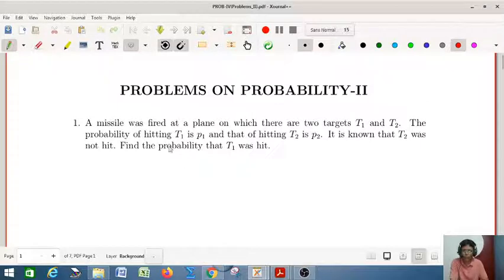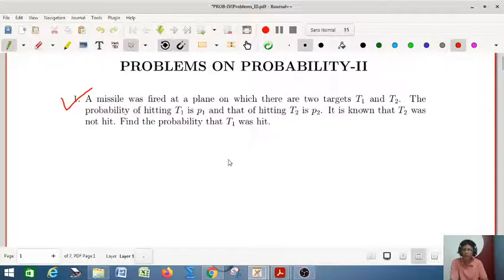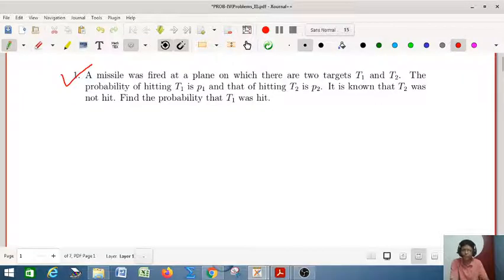So, this is problem 1. A missile was fired at a plane on which there are two targets T1 and T2. The probability of hitting T1 is P1 and that of hitting T2 is P2. It is known that T2 was not hit. Find the probability that T1 was hit. So this can be done by using conditional probability.